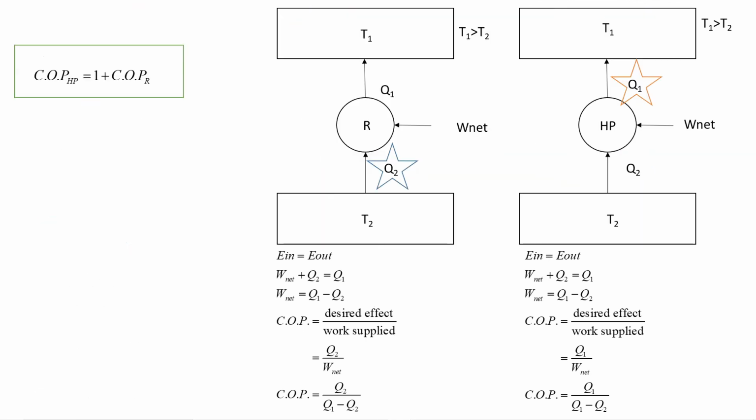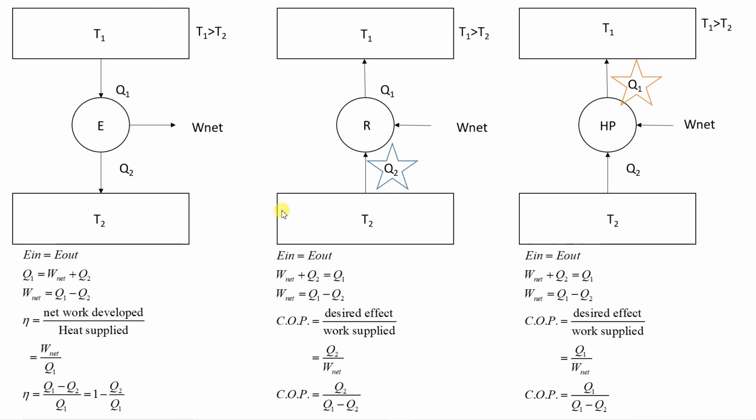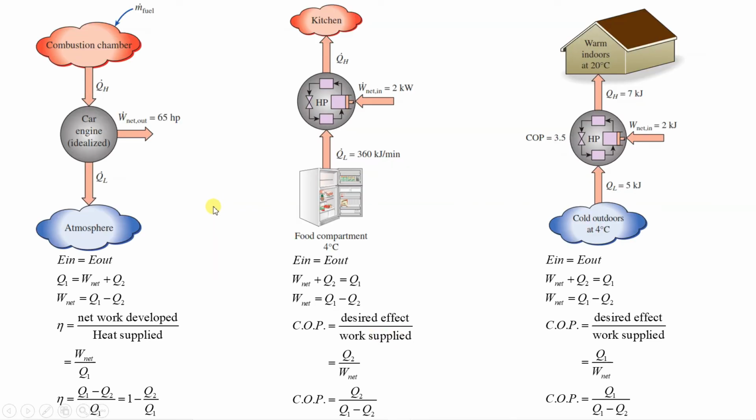I'll repeat again. Here you will see all the three devices again. In case of refrigerator or air conditioner, this Q dot L, the lower one, is the desired effect. And if you consider heat pump, whatever heat we are supplying to the room, that is the desired effect, and surrounding is cool in case of heat pump. But in case of refrigerator or air conditioner, surrounding is hot, and compartment or room will be cold. This difference you have to keep in mind.